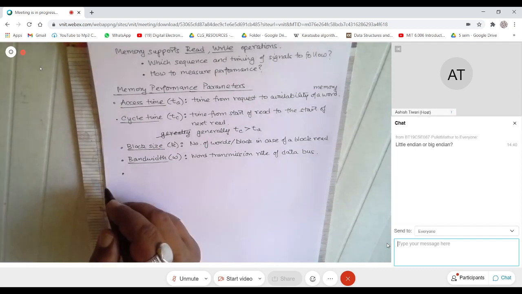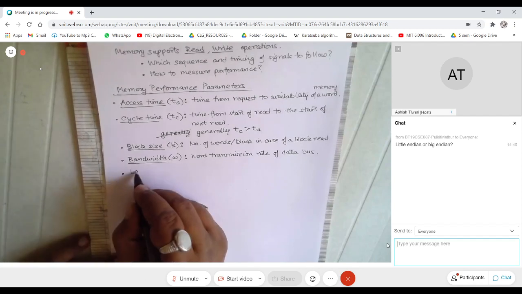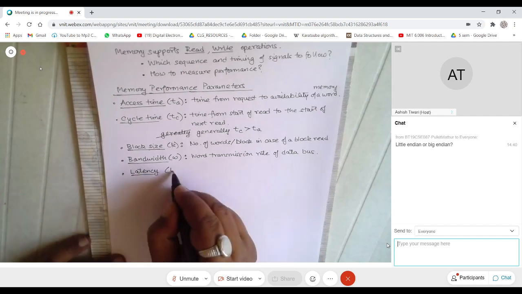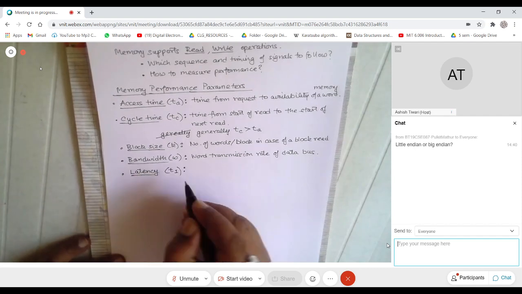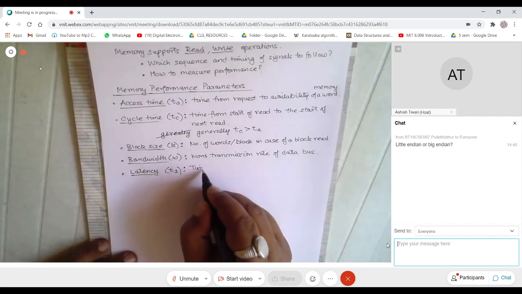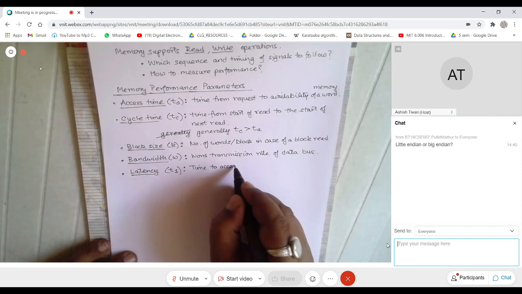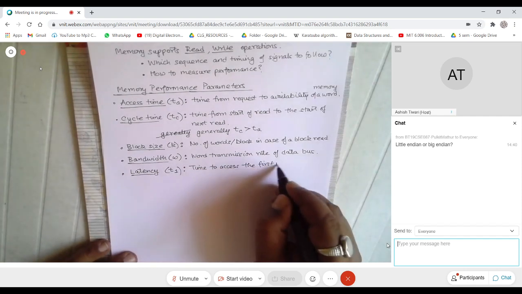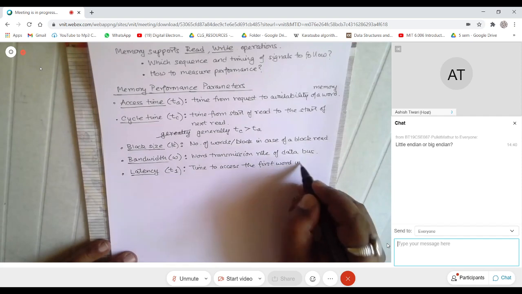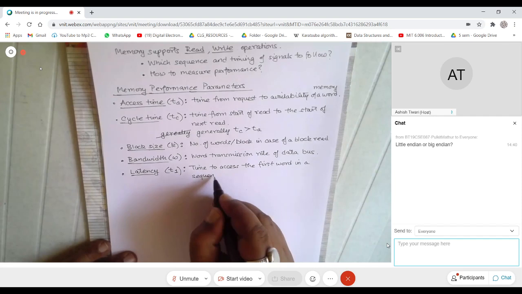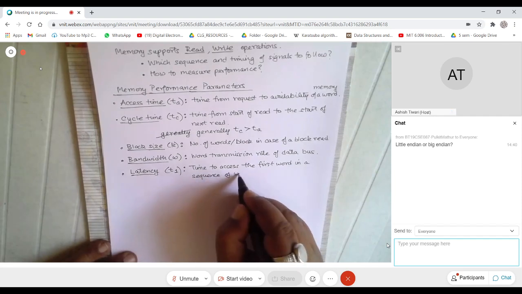Let me denote latency as T1. What is this? This is the time to access the first word in a sequence of words. So what are we saying?